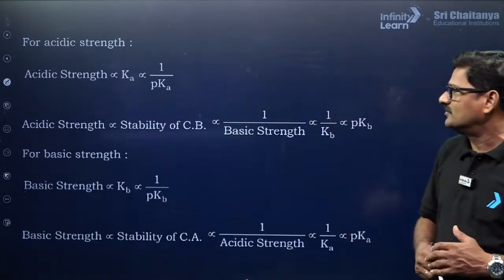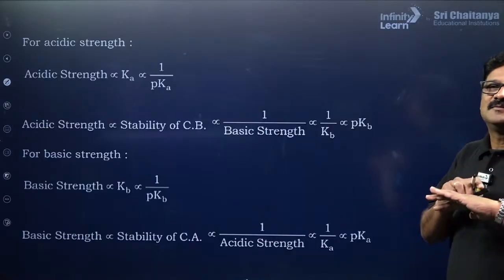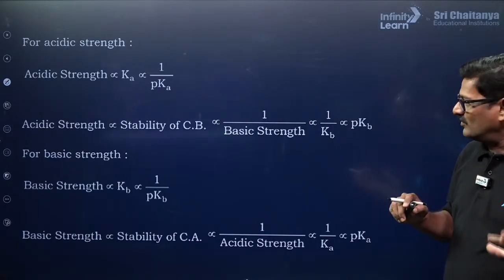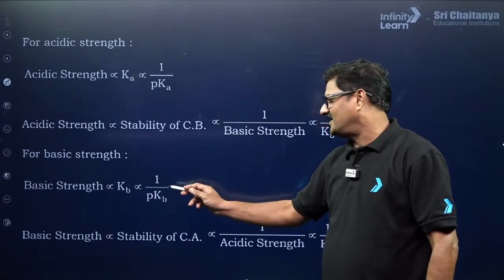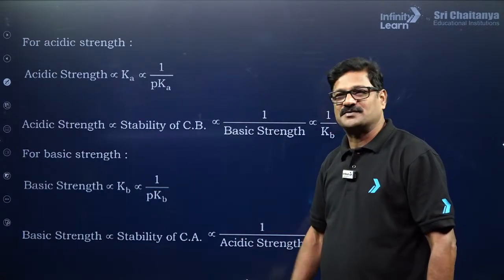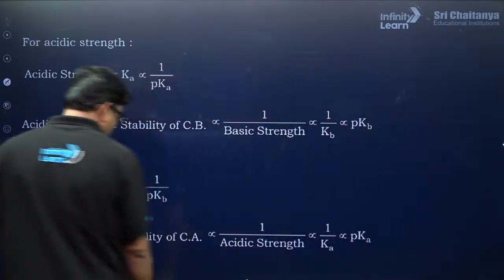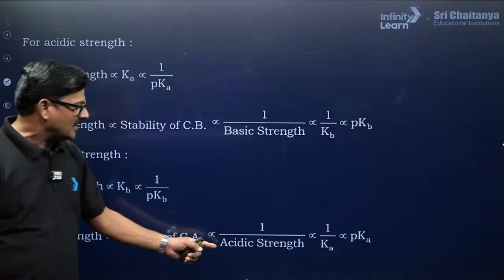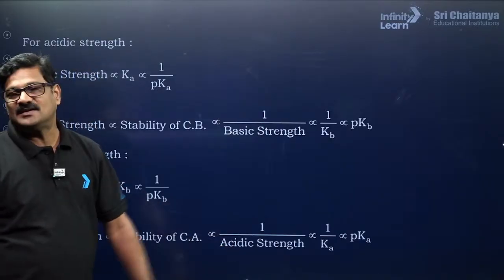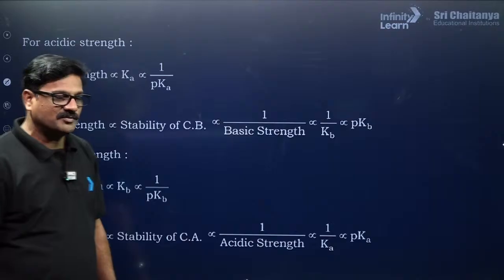And also for basic strength, इसका थोड़ा उल्टा करना है, logic सब उल्टा होगा. Basic strength is directly proportional to Kb and inversely proportional to pKb. हाँ. And basic strength is directly proportional to stability of conjugate acid, is directly proportional to 1 by acidic strength, is proportional to 1 by Ka, is directly proportional to pKa.